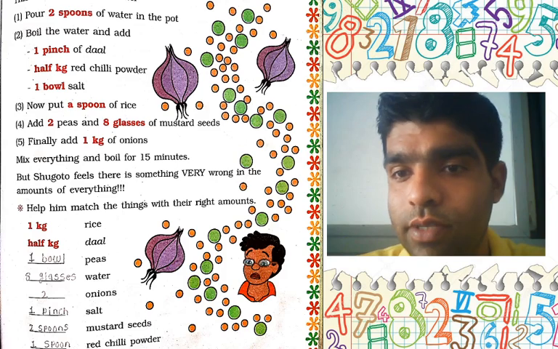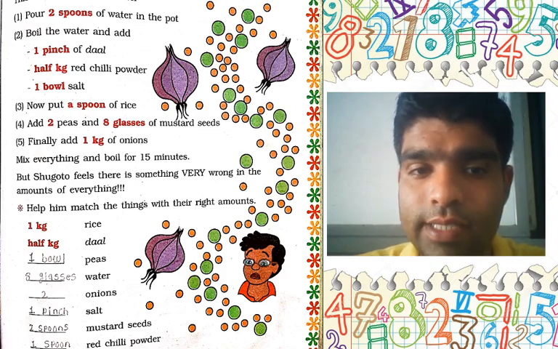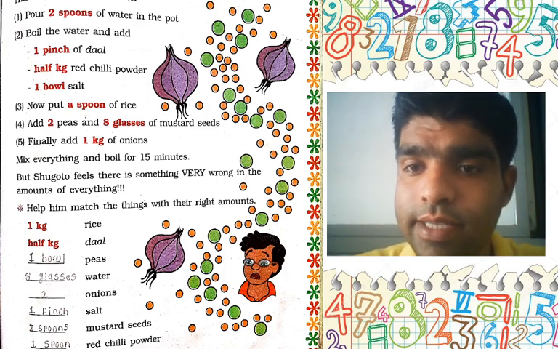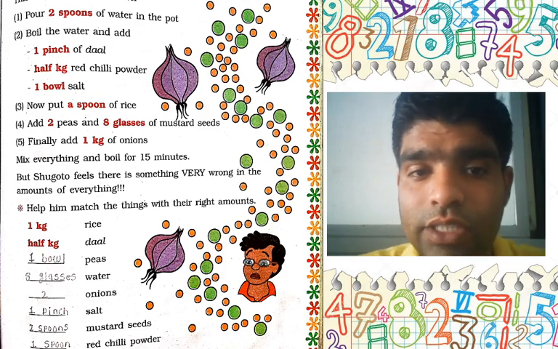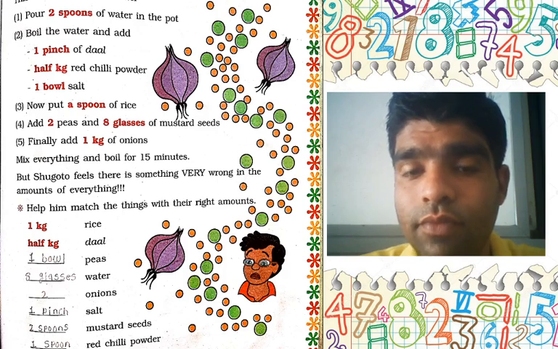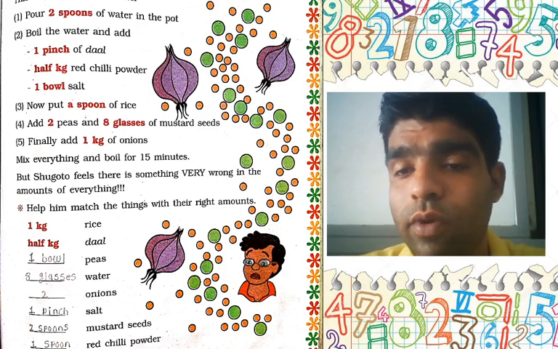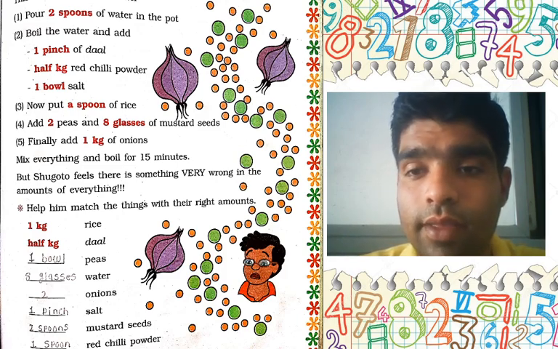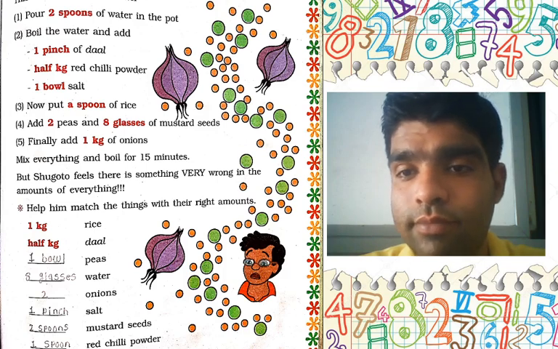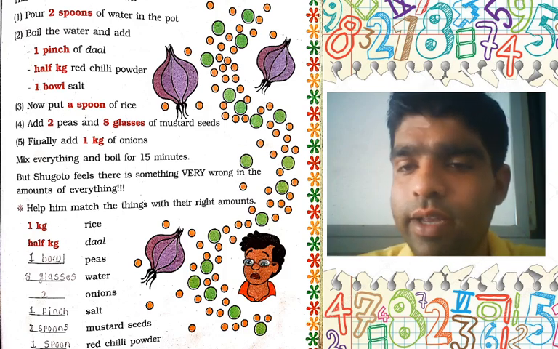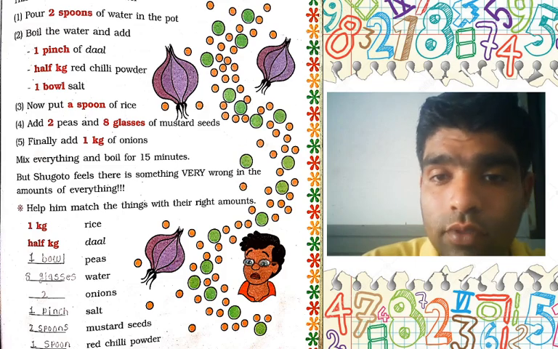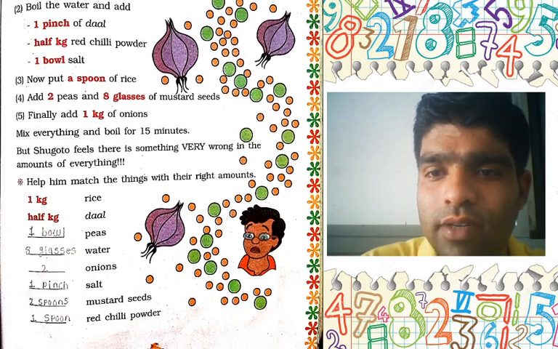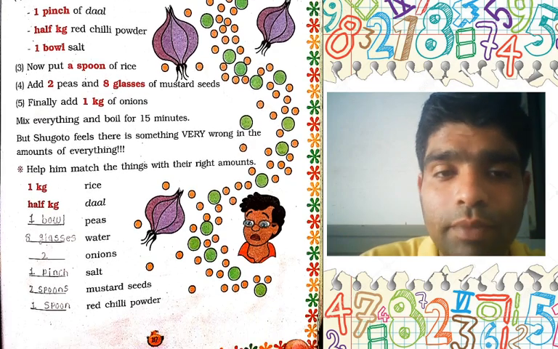And the water, because in the given condition only 1 spoon of water is given to you. Only 1 spoon of water is not sufficient. That is why 8 glasses is sufficient. That is why your answer is 8 glasses of water. Next one is 1 kg of onion. Why 1 kg? 1 kilogram is equal to 1000 gram. The large amount of onion is not used here. Only 2 or 3 onions are sufficient. Next one is salt. Only 1 pinch of salt is used here. It means 1 pinch is the correct answer.